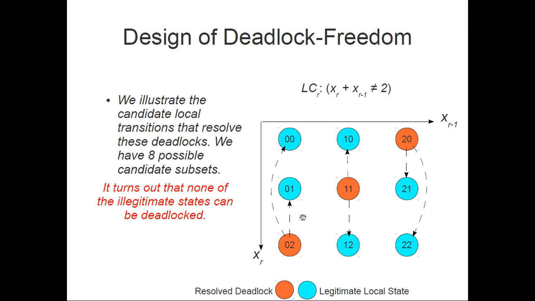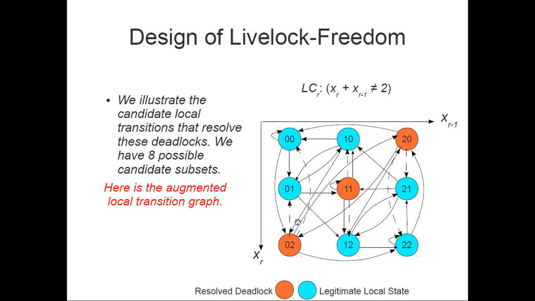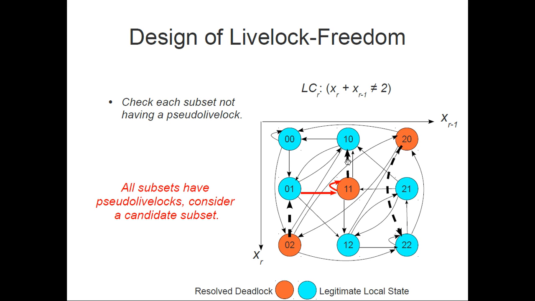We need to look for this contiguous trail. If we have the contiguous trail, then we are not certain, we don't know if we have a livelock or not. But if we don't have it, we are sure that we don't have this livelock. So for example, here we augmented the relation with the continuation graph to be looking for the contiguous trails, and we'll consider this pseudo livelock. So here is a pseudo livelock of three local transitions, and as you can see, we are forming the trail here.